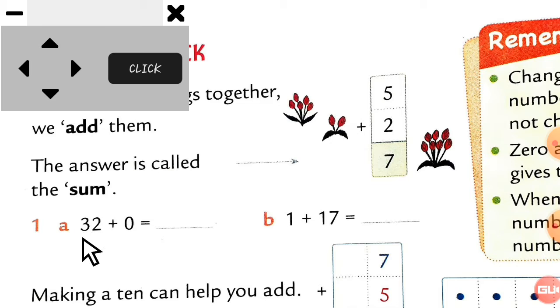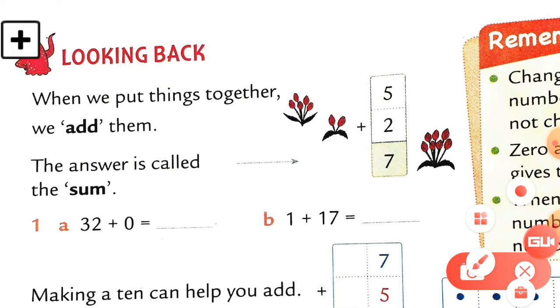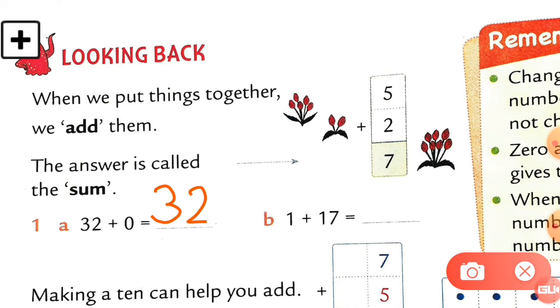Here is 32 plus 0. You can see my arrow is there. Whenever you add 0 to any digit, the answer will be as it is. I repeat, whenever you add 0 to any digit, the answer will be as it is. Let me show you. Here is 32 plus 0, so the answer is as it is, 32. Understood, students?